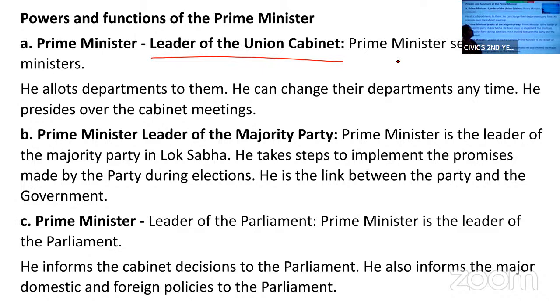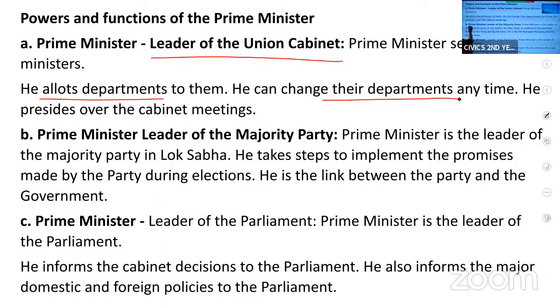Similarly here, the Prime Minister selects his ministers, allots them the departments or portfolios, and he can change their departments anytime. If any minister is unable to manage a particular department, then the Prime Minister can change his department, or he can advise the President to remove that minister.